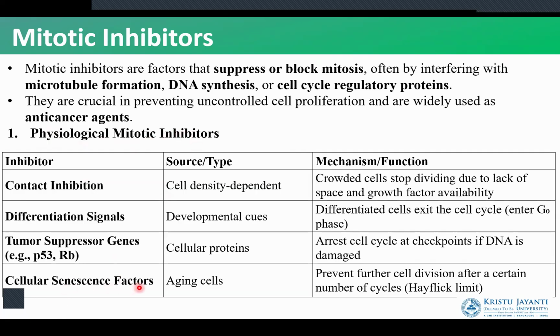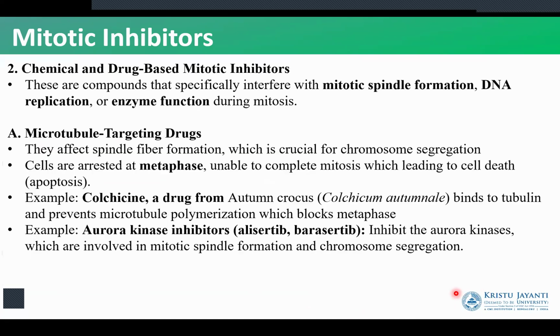The last is cell senescence factors. Whenever a cell has aged, whenever a cell has reached its limit, we are going to push the cell towards senescence and further into cell death, and therefore the cell will stop dividing. The Hayflick limit is the number of cell divisions that the cell is allowed to have, after which it is considered an aged cell.